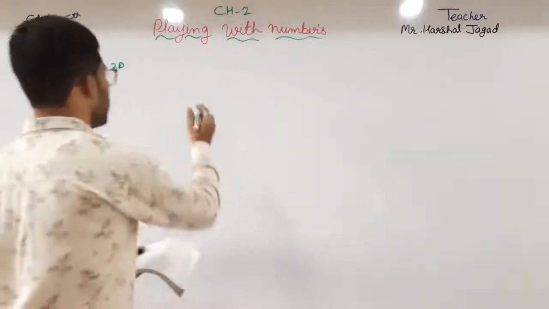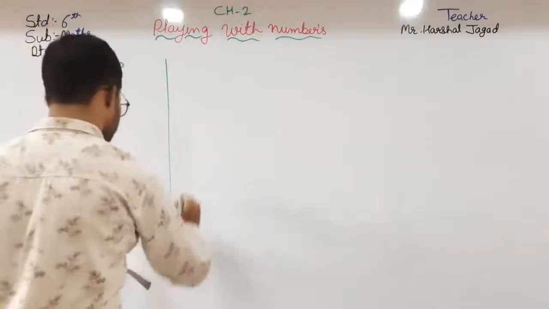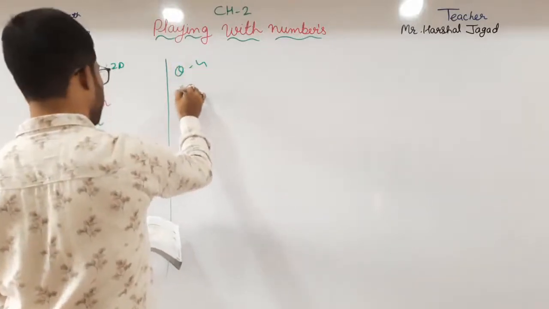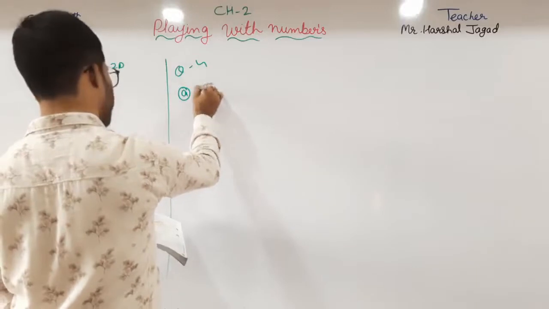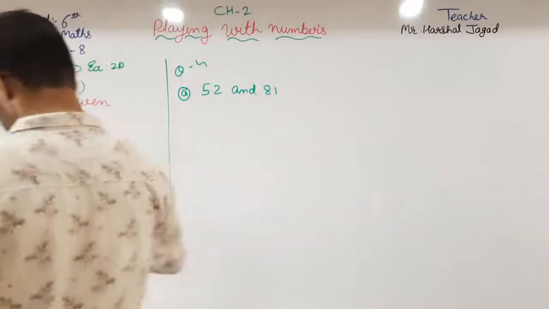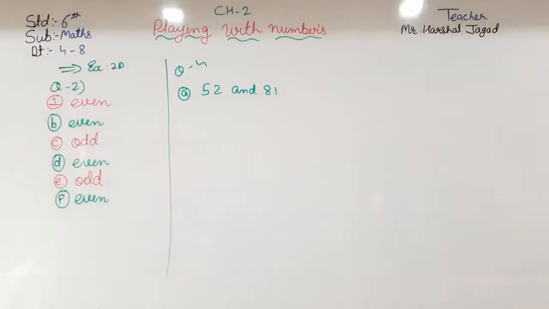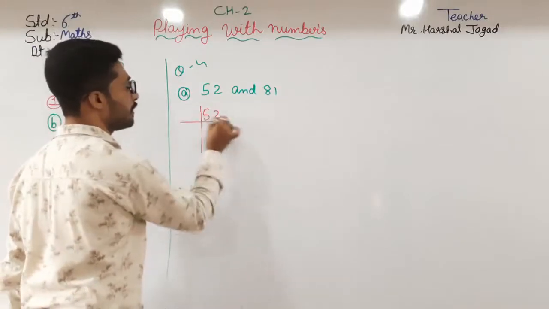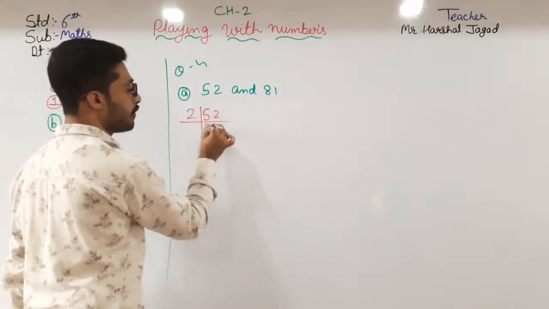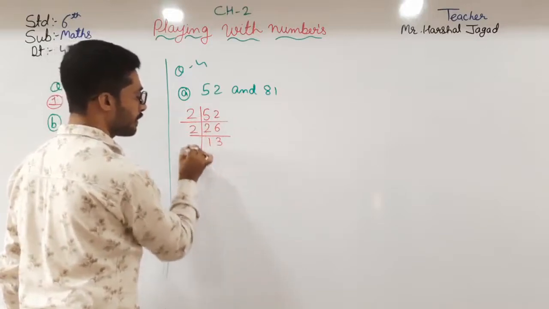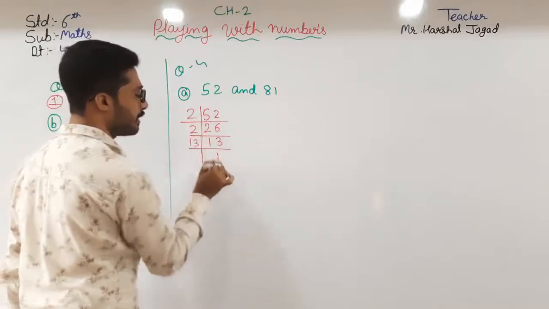So here in question number 4, in A, that is 52 and 81. Let us find out the factors of each first. For 52: 2 twos are 4, 2 sixes are 12, 2 ones are 2, 2 threes are 6, and 13 ones are 13.